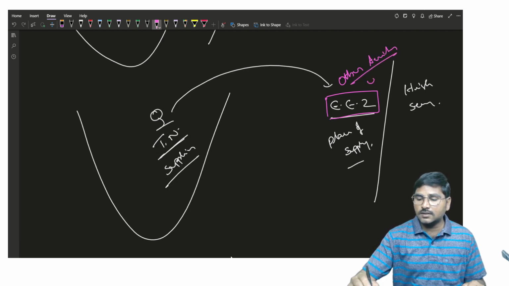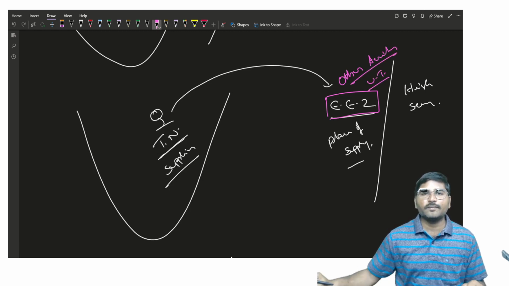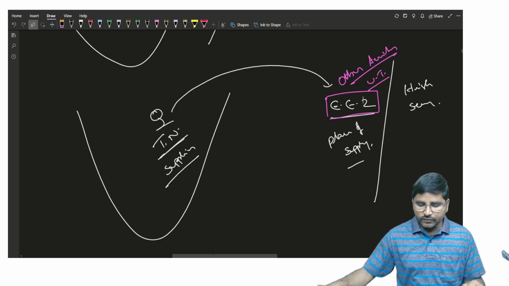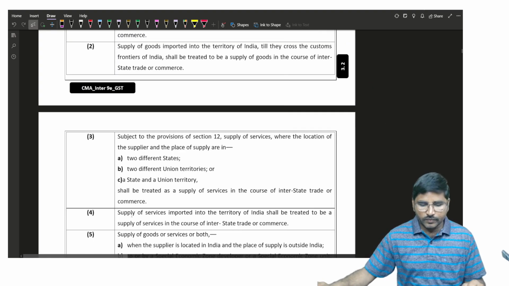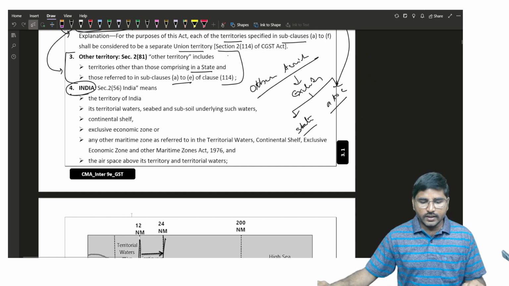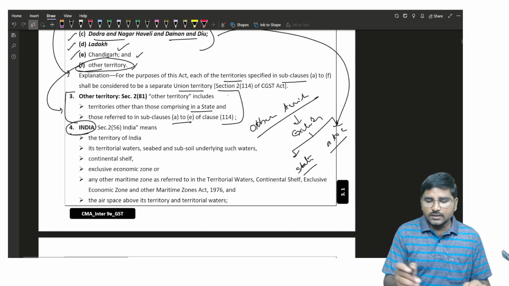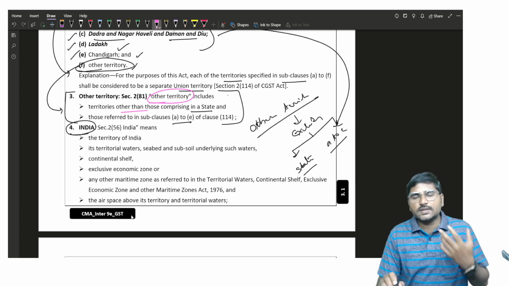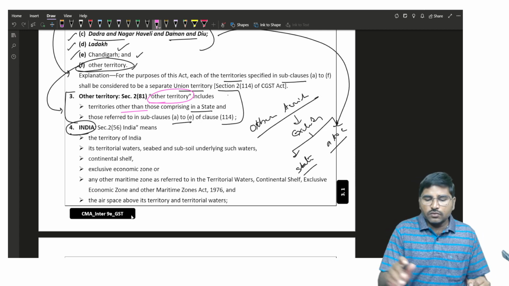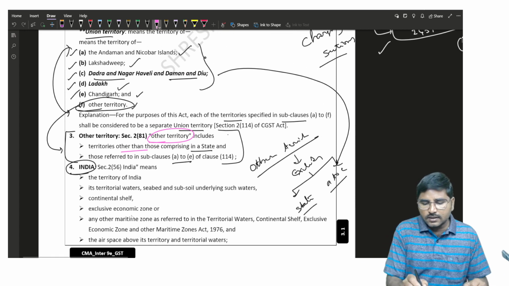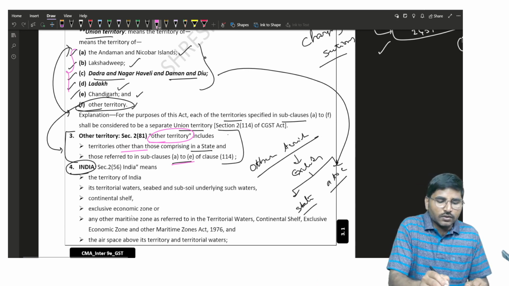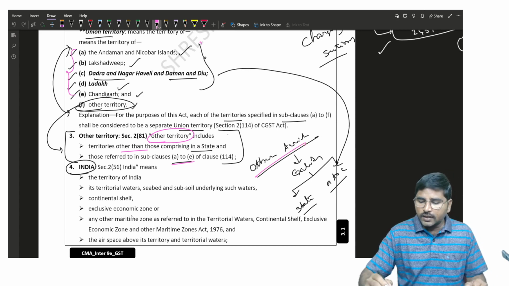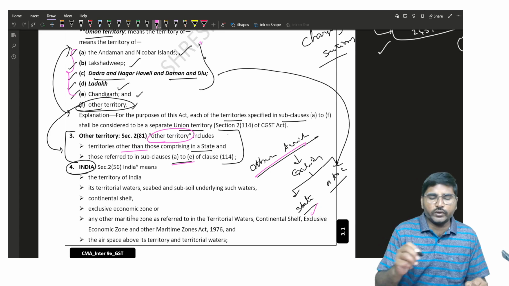Other territory concerns the union territory. That is the definition covered under union territory. Union territory includes other territory. Other territory includes territories other than those comprising a state and those referred to in sub-clauses A to E, right? So other territory excludes states and A to E.